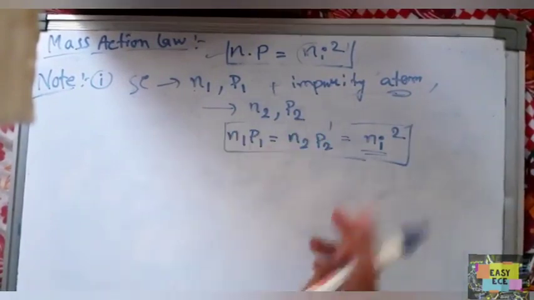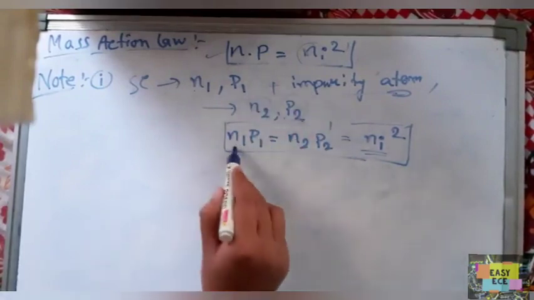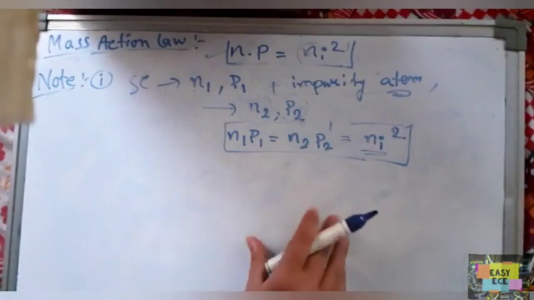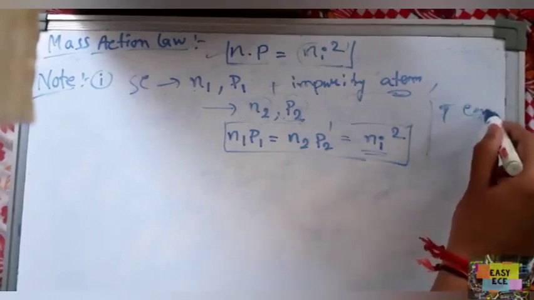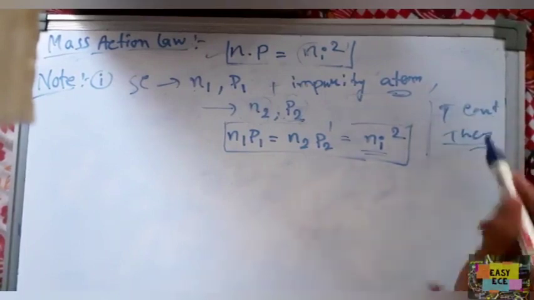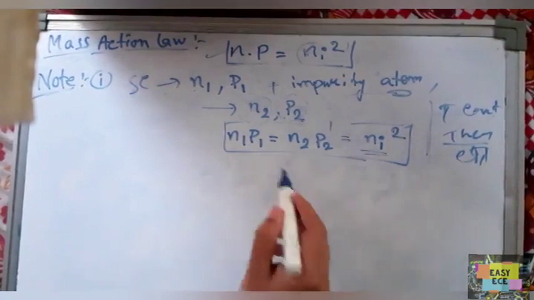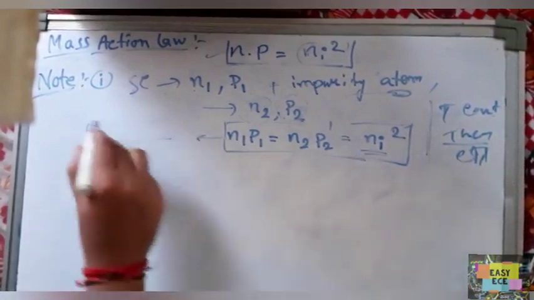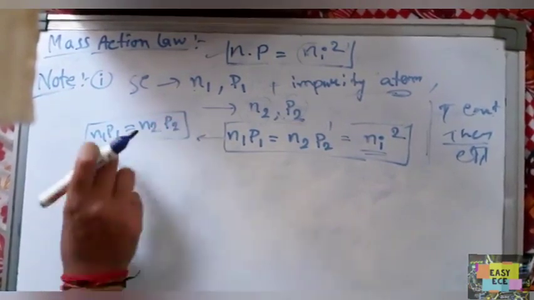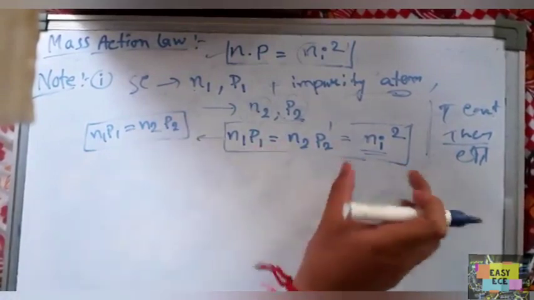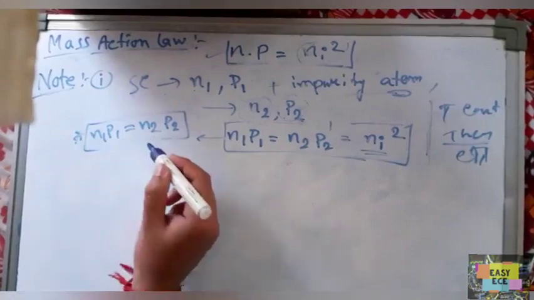If we add some impurity atoms, this is the initial concentration and this is the final concentration, then N1 into P1 equals N2 into P2. Here we assume thermal equilibrium, that is T constant. This is always constant and equals Ni square. So this is the formula: N1 P1 equals N2 P2.